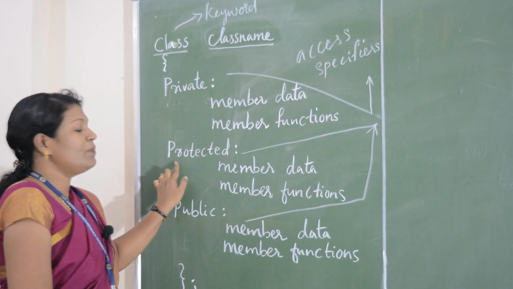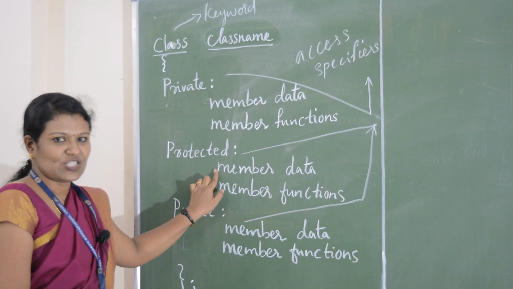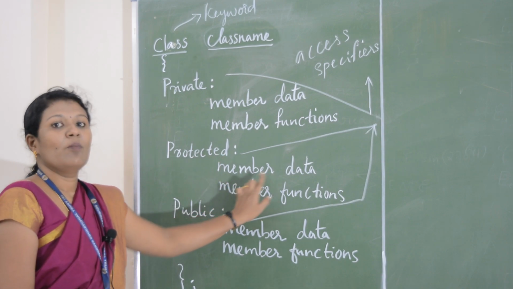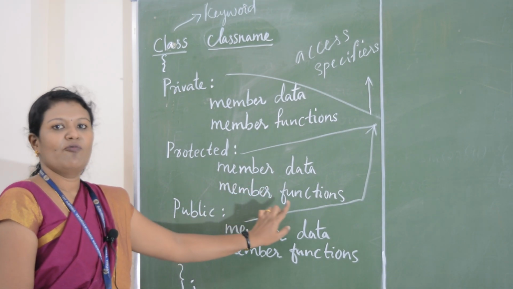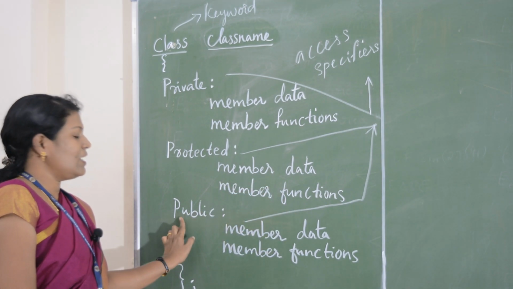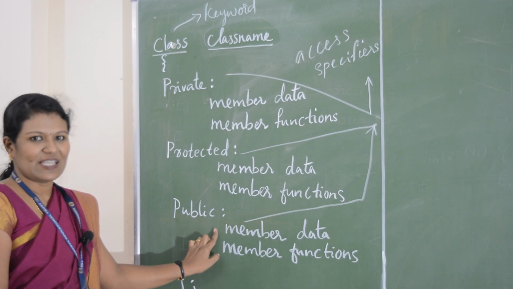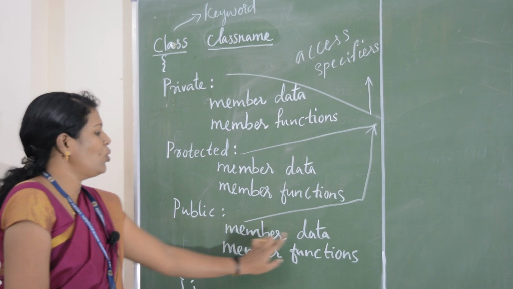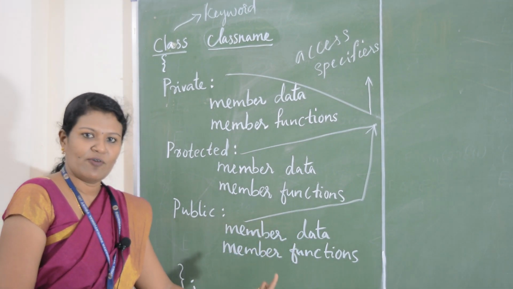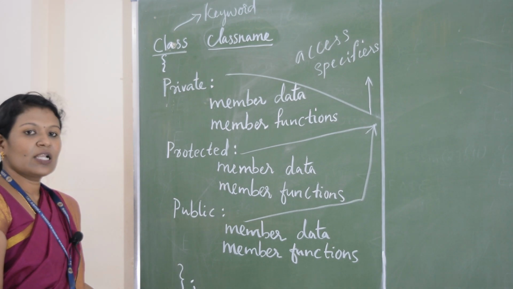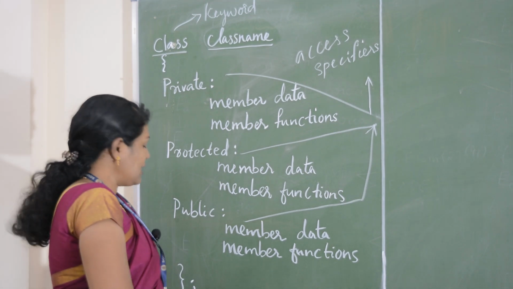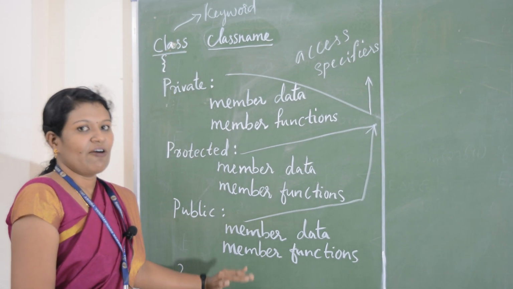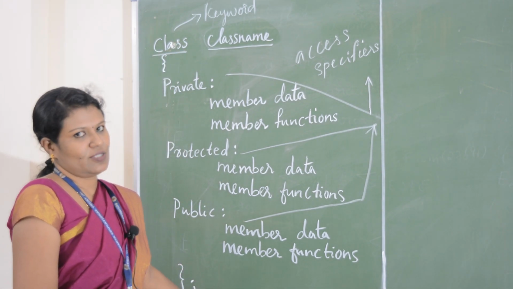After that, you will give the next access specifier as protected. There also you can give member data and member functions. The next one is the public access specifier. Inside that also you can give member data and member functions. Last, you will close the flower bracket and give a semicolon. So this is the definition of a class.